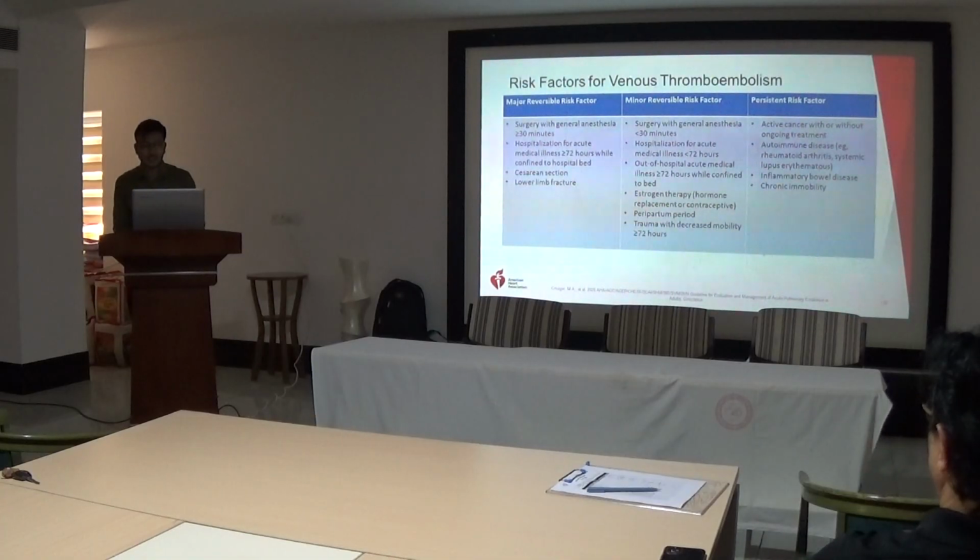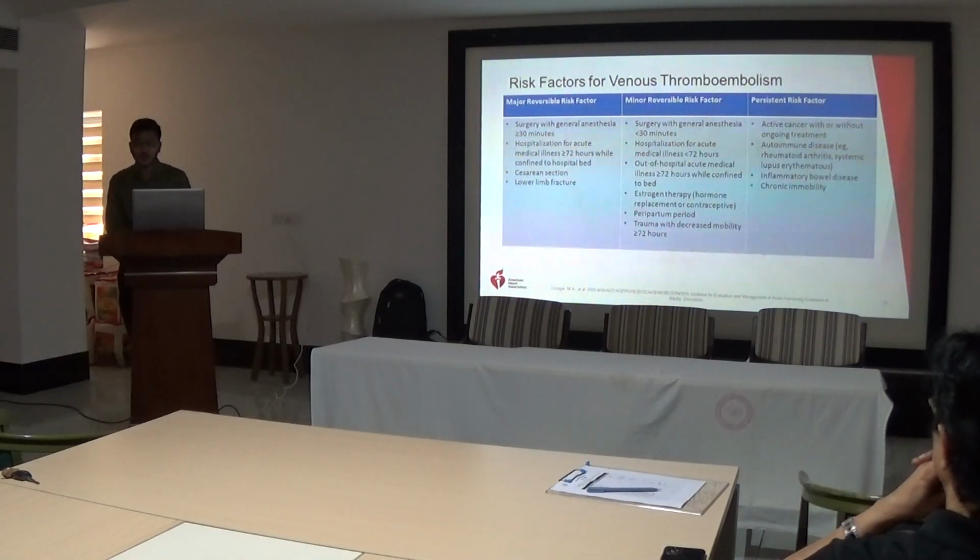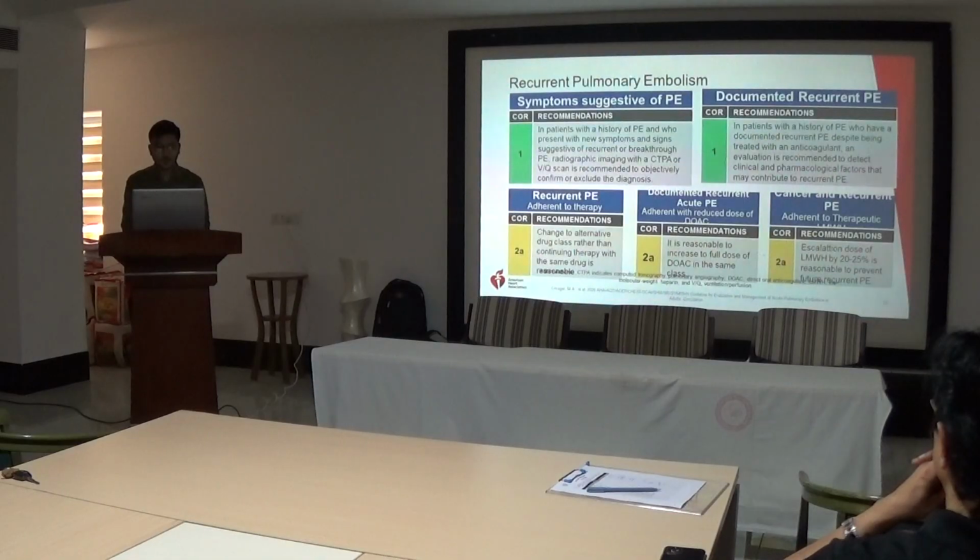Minor reversible factors are like surgery with general anesthesia of less than 30 minutes duration, hospitalization for less than 72 hours, out of hospital acute medical illness for 72 hours or more while confined to bed, hormonal therapy, peripartum period, and trauma with decreased mobility of more than 72 hours. And persistent risk factors are like active cancer with or without ongoing treatment, autoimmune disease like rheumatoid arthritis, SLE, inflammatory bowel disease, and chronic immobility.